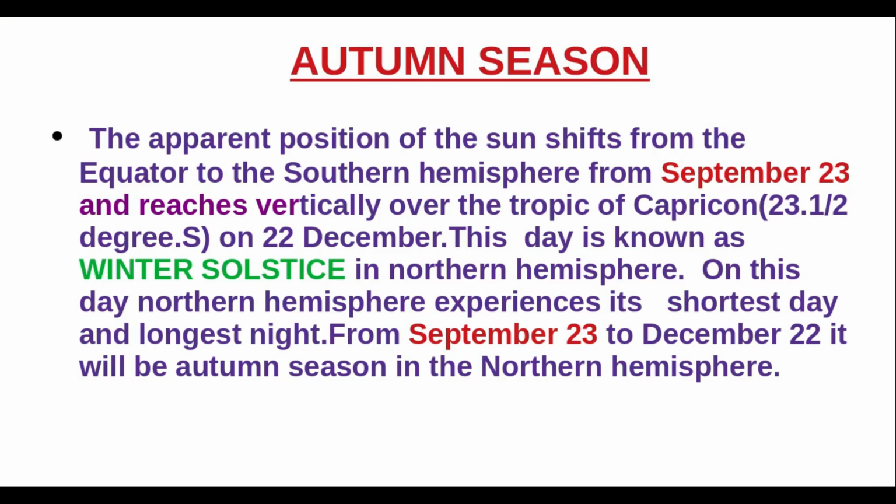Autumn season. The apparent position of the Sun shifts from the equator to the southern hemisphere from September 23 and reaches vertically over the Tropic of Capricorn on 22nd December. This day is known as winter solstice in northern hemisphere. On this day, northern hemisphere experiences its shortest day and longest night. From September 23 to December 22, it will be autumn season in the northern hemisphere.